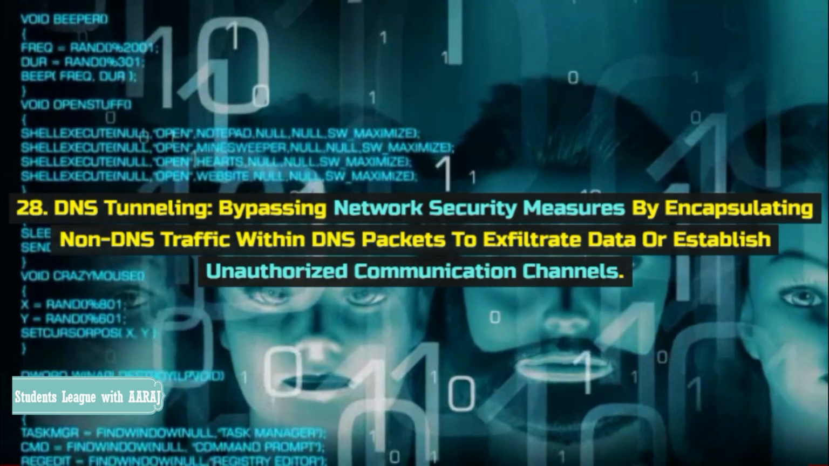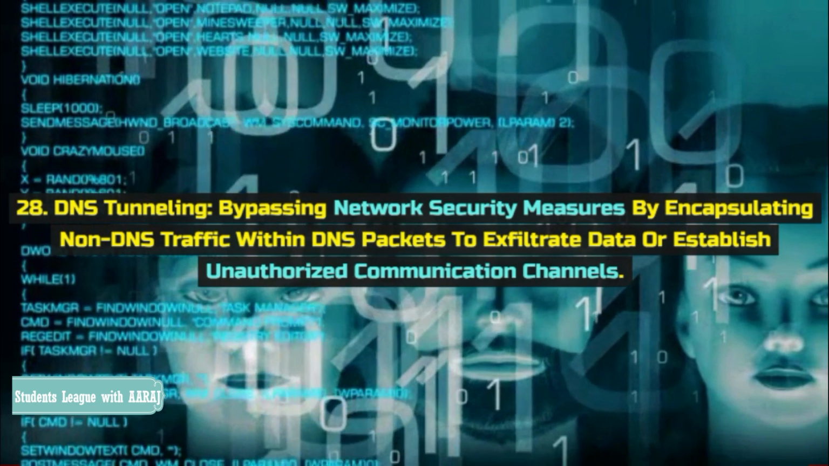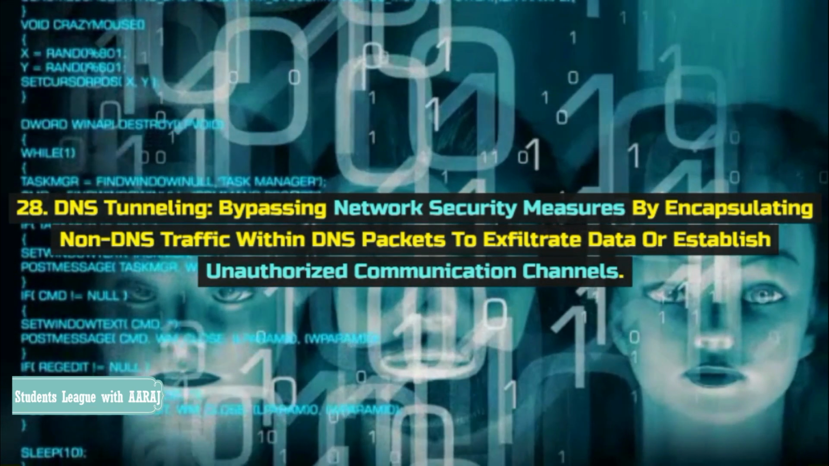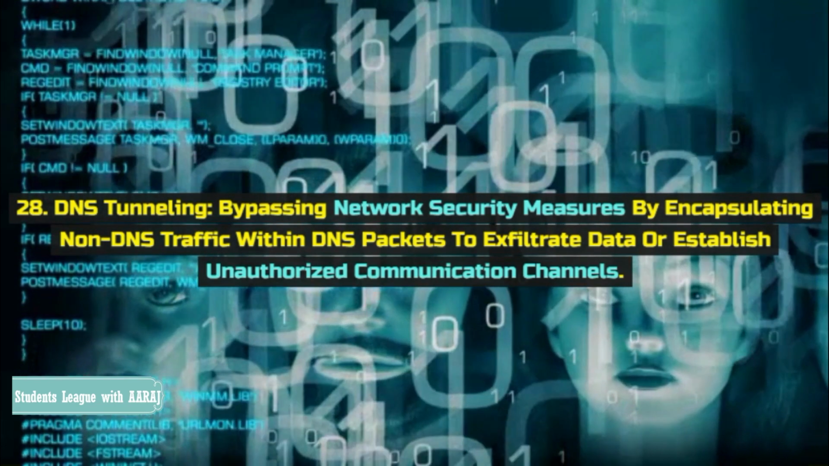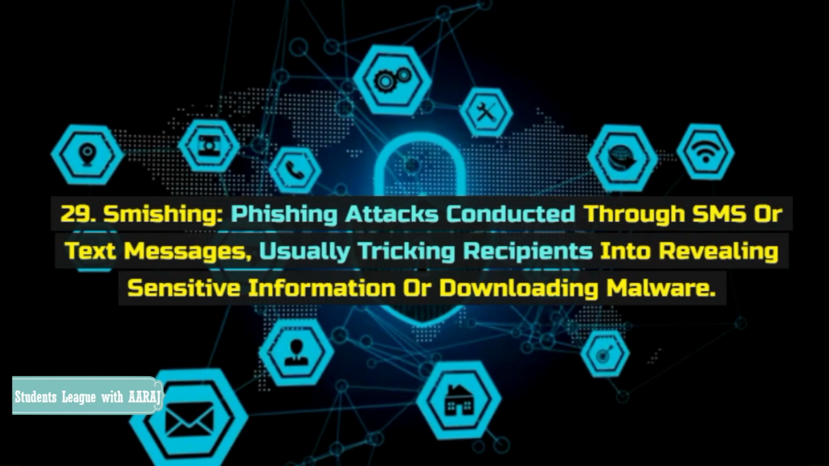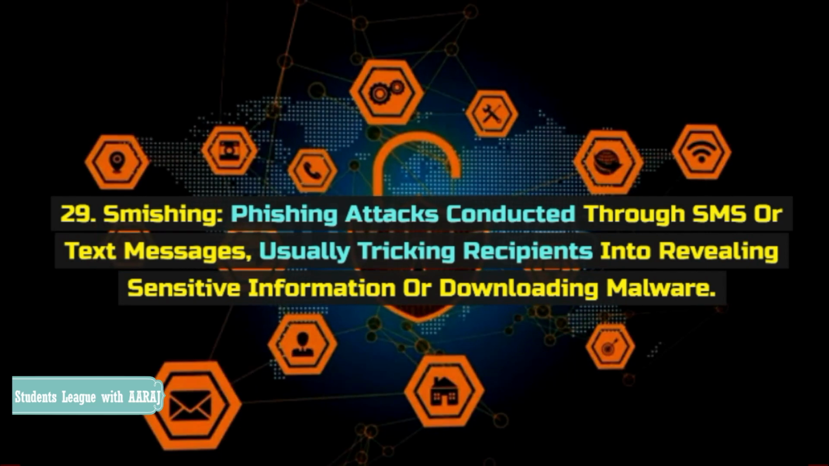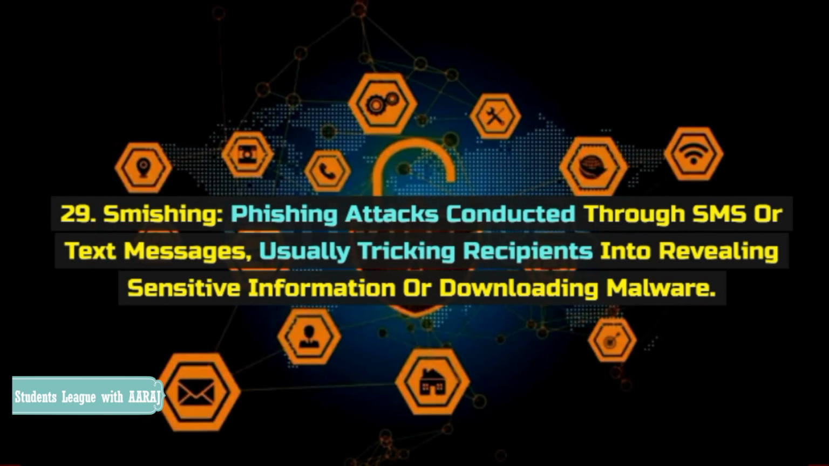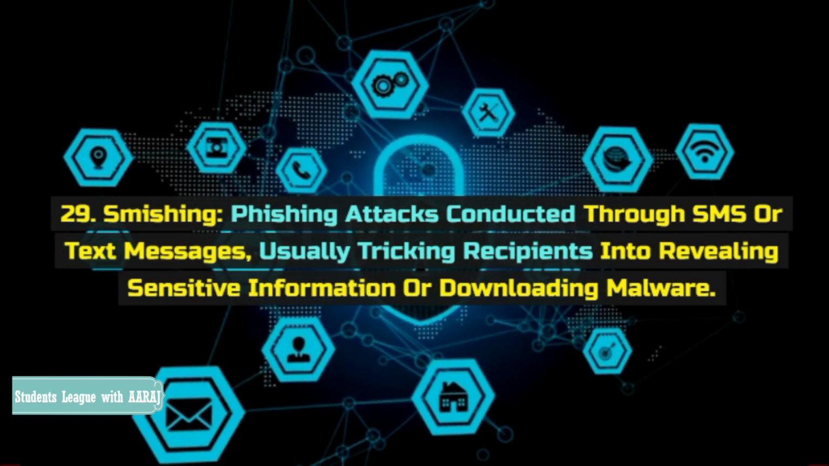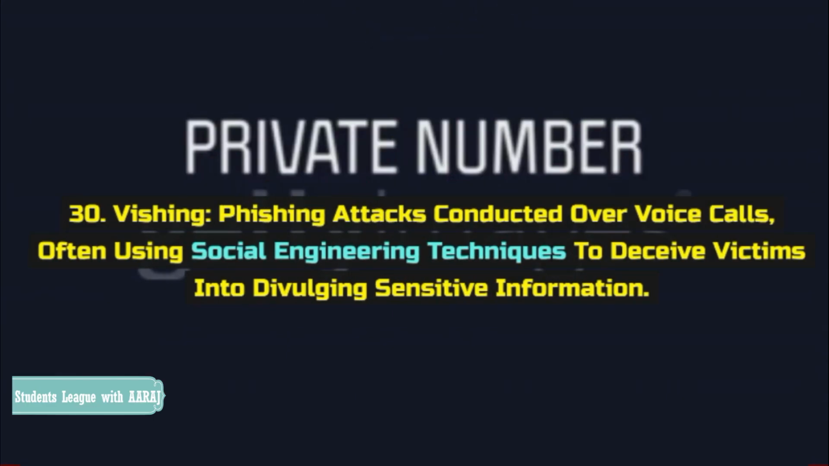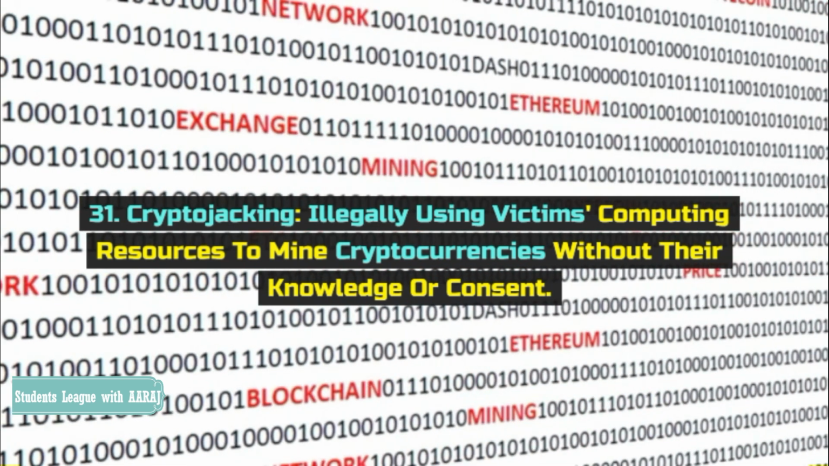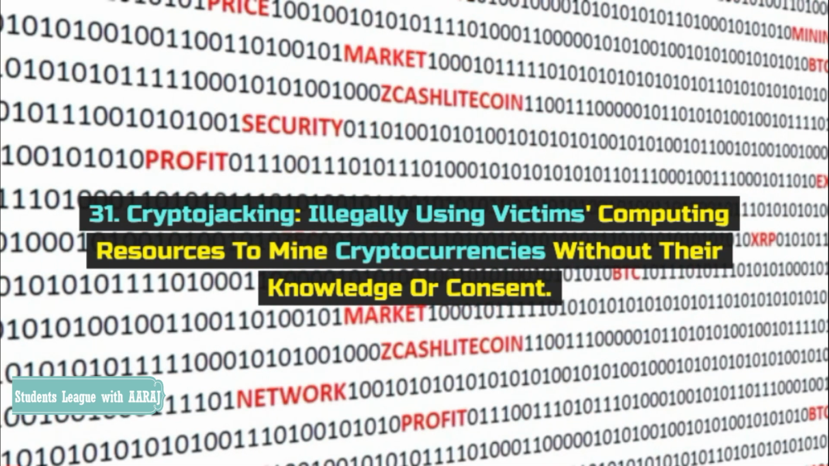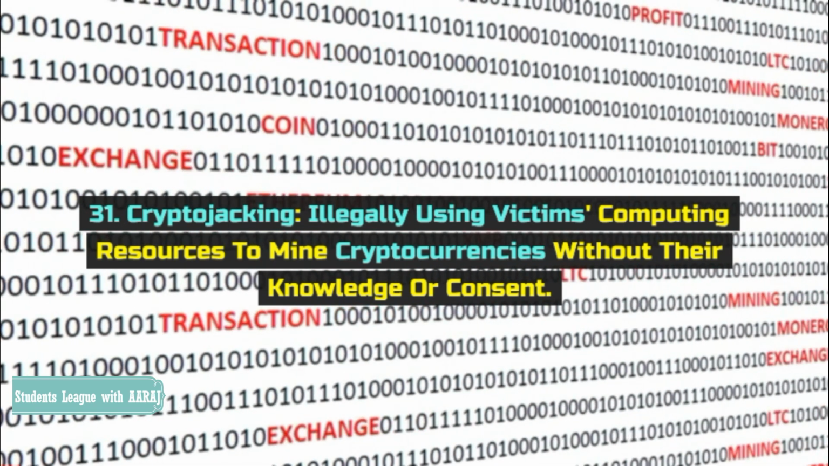28. DNS tunneling, bypassing network security measures by encapsulating non-DNS traffic within DNS packets to exfiltrate data or establish unauthorized communication channels. 29. Smishing. Phishing attacks conducted through SMS or text messages, usually tricking recipients into revealing sensitive information or downloading malware. 30. Vishing. Phishing attacks conducted over voice calls, often using social engineering techniques to deceive victims into divulging sensitive information. 31. Cryptojacking. Illegally using victims' computing resources to mine cryptocurrencies without their knowledge or consent.